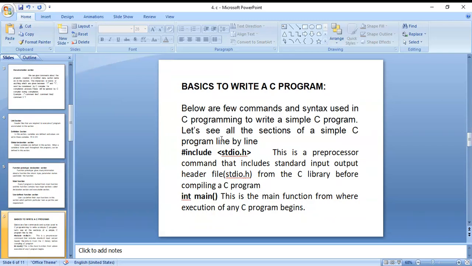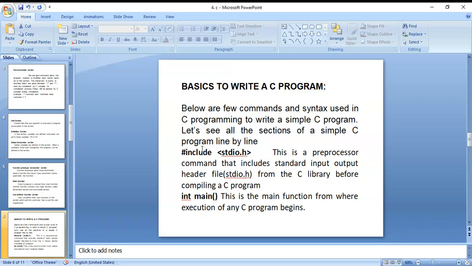Okay, the basics to write a C program. How can we write a C program? In a C program, first you start with a header file. That header file is at the top of the program. Before that header file, you can use comment lines. That is the documentation section. In the documentation section, you can use only comments.